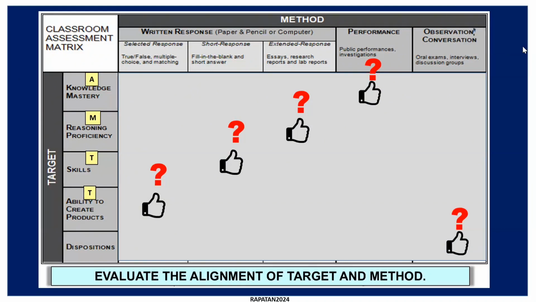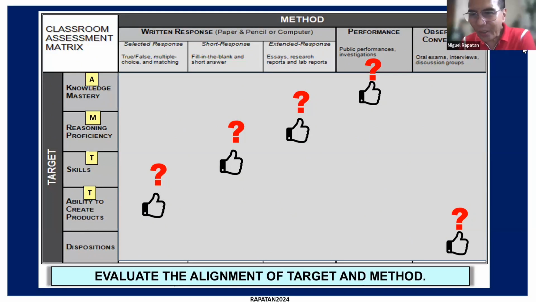Do I need an extended performance task in order for them to show me reasoning, or is the extended response sufficient? Sufficient na po in the essay. Okay na po siya. No need to really perform to get their ability to reason out. So essays, research, okay na po.